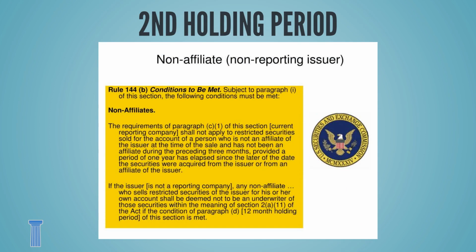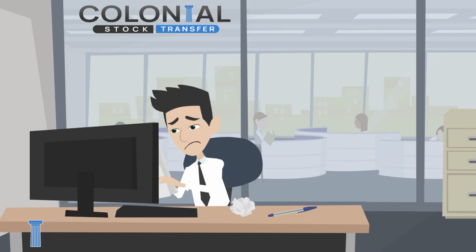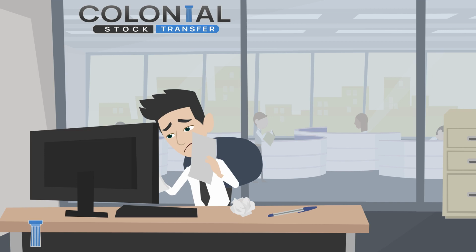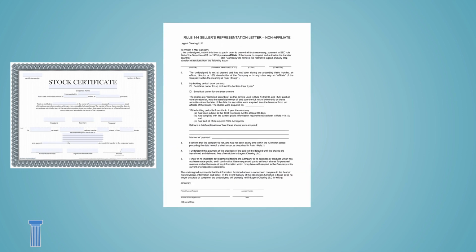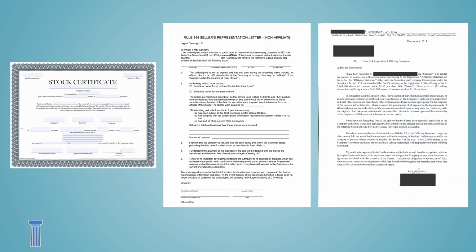The second major change was the 12-month holding period for non-affiliates who have owned stock in a fully reporting or alternative reporting non-shell company for more than a year. Each transfer agent has similar but different requirements for removing a restriction under Rule 144. Some of these documents might include the original certificate, seller's rep letter, legal opinion, etc.